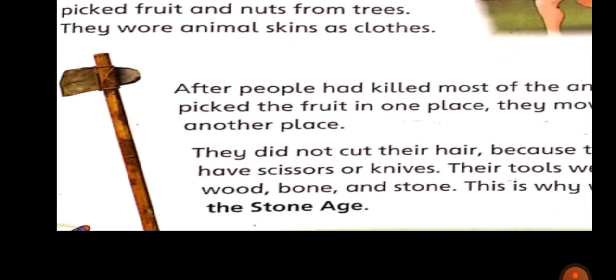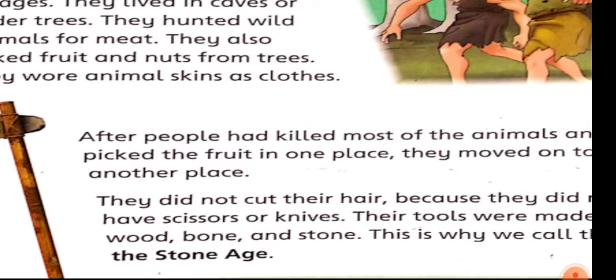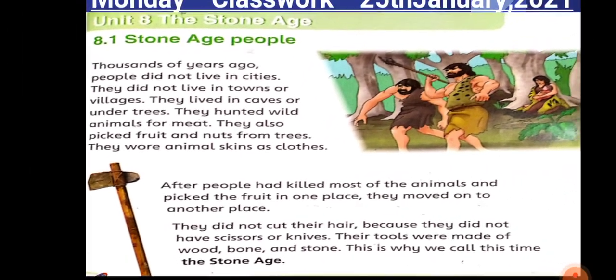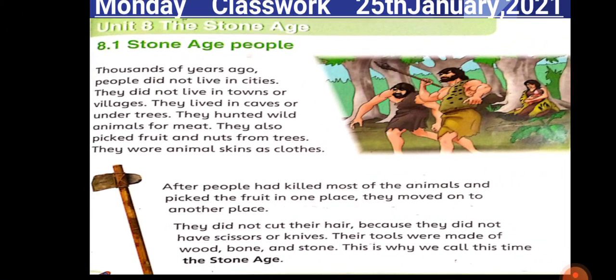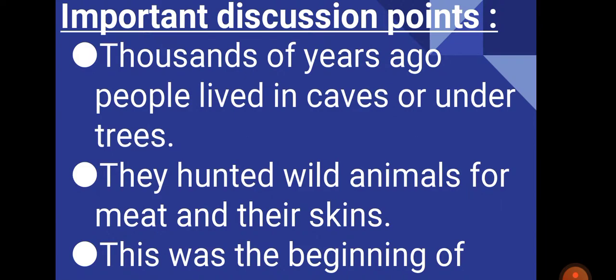Here you can see a Stone Age weapon. You can see that with a simple stick, they have attached a piece of stone and they were using it as a weapon. So this was the reading of our page number 47. I hope that you have understood it properly. So now let's discuss the important points.